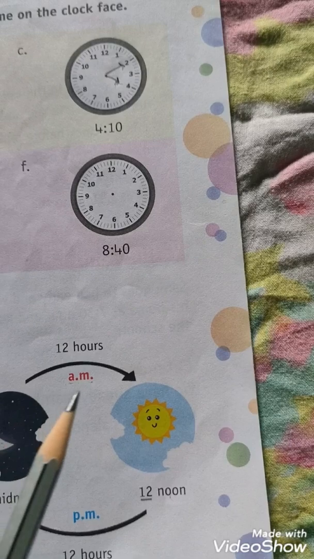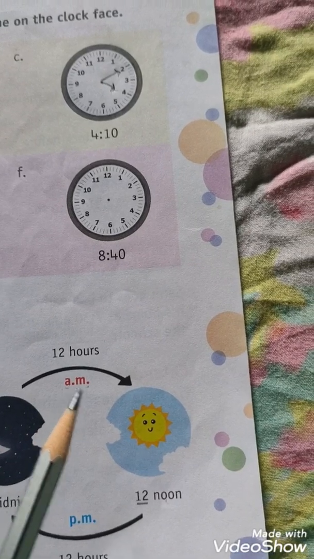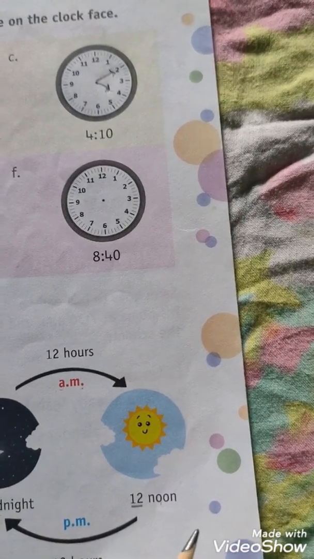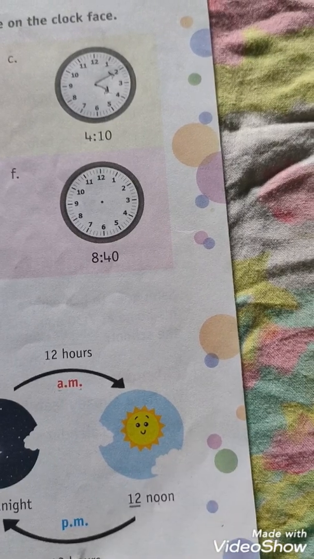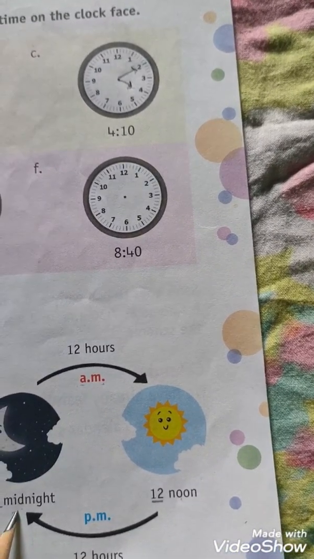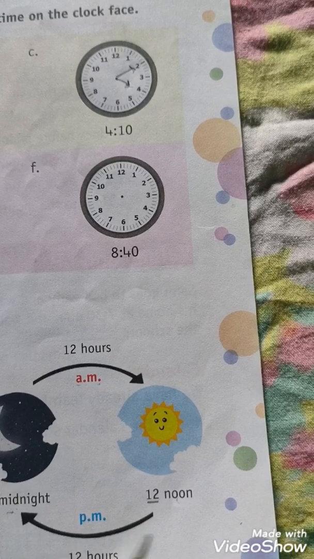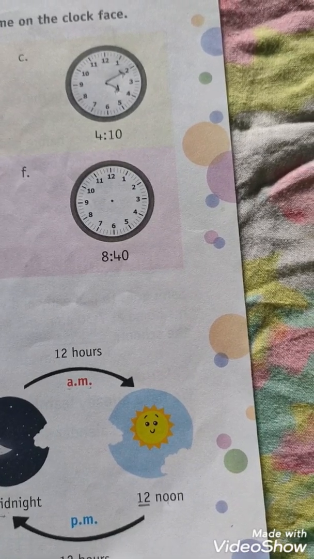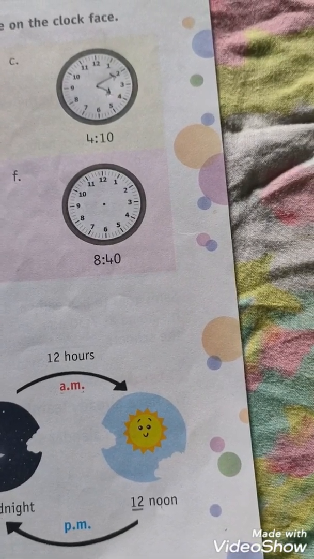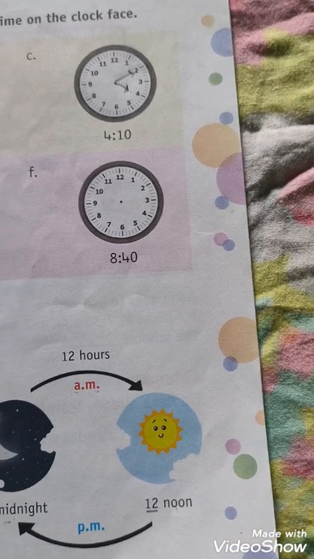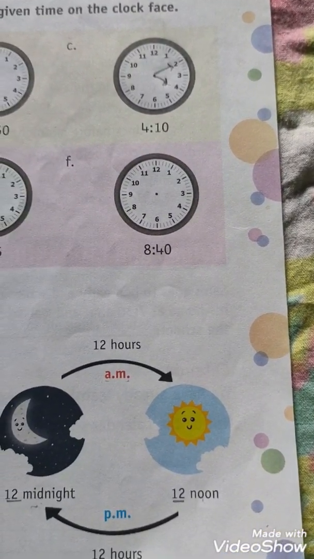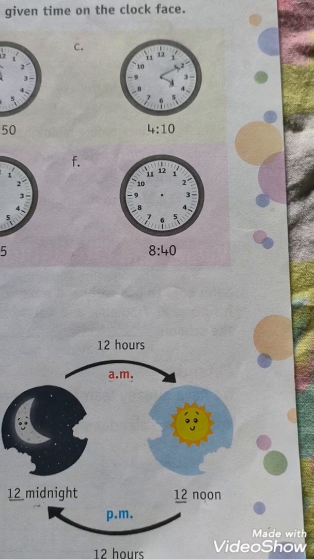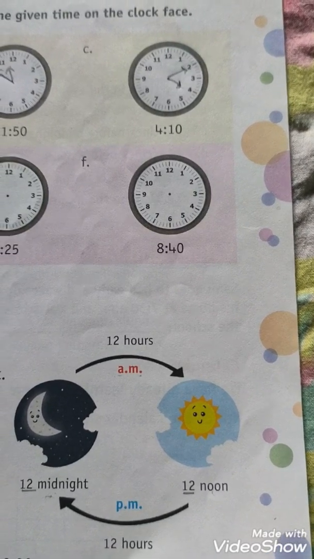So AM stands for what? Anti-meridian. And after 12 noon to 12 midnight are the next 12 hours of the day. So we use PM with them. PM stands for post meridian. So this is all about AM and PM.